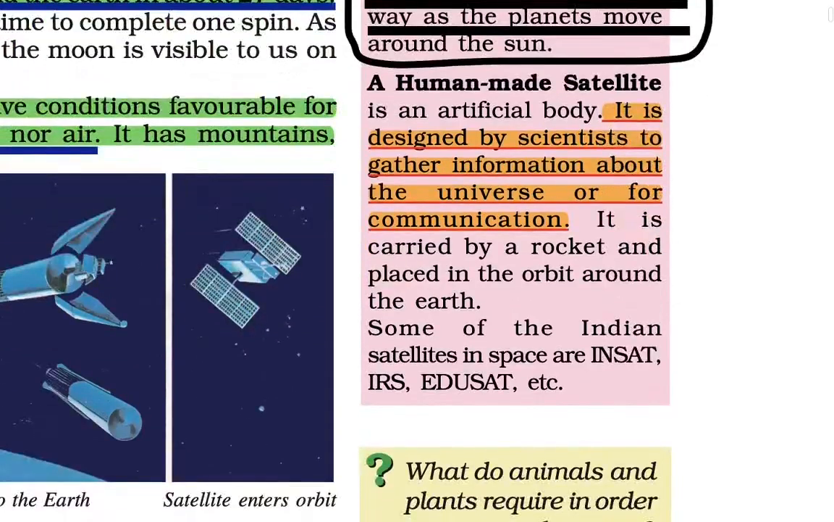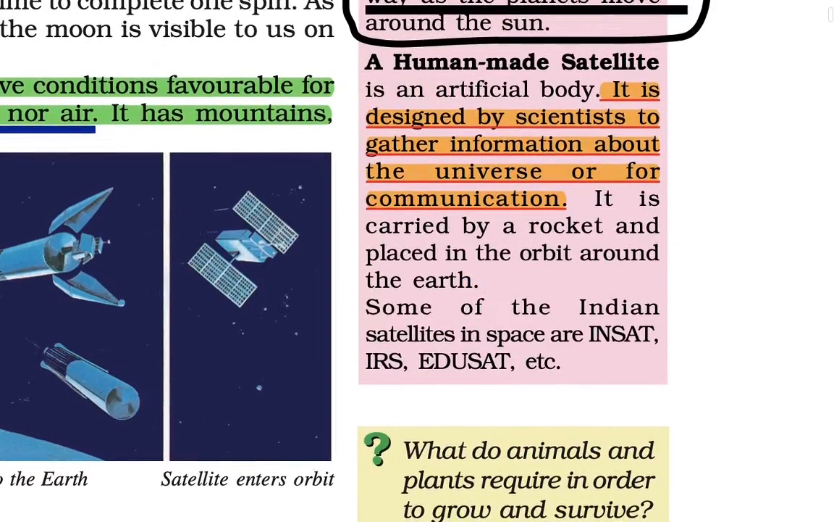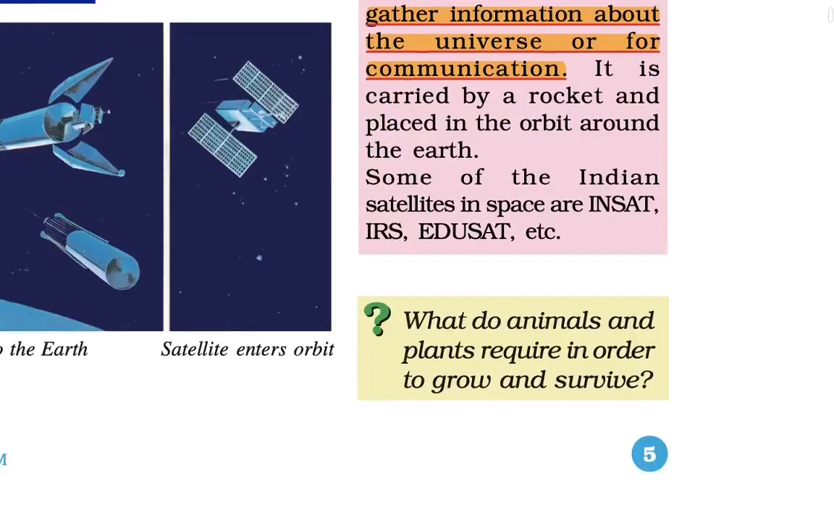So satellites revolve around the planets, just as the planets revolve around the sun. This is what it means. Now, a human-made satellite is designed by scientists to gather information about the universe or for communication. It is carried by a rocket and placed in orbit around the Earth.